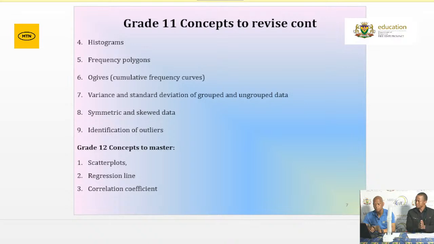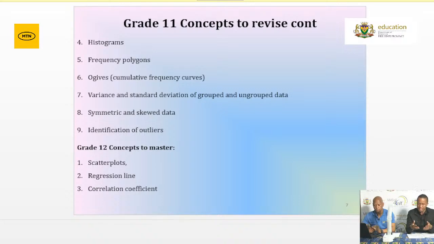And lastly, grade 12 concepts to know, grade 12s, under statistics. Remember, it takes about 20 marks. You must know how to interpret your scatter plots. You must know how to draw your scatter plots. And remember, what are scatter plots? Visual representation of bivariate data.